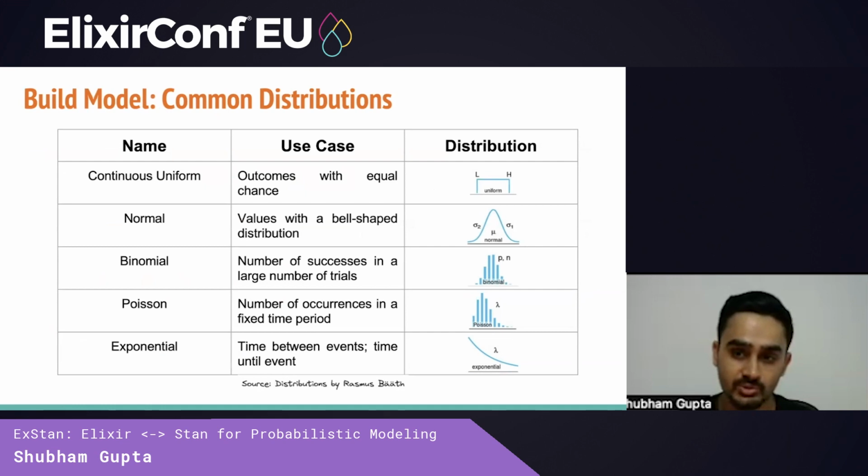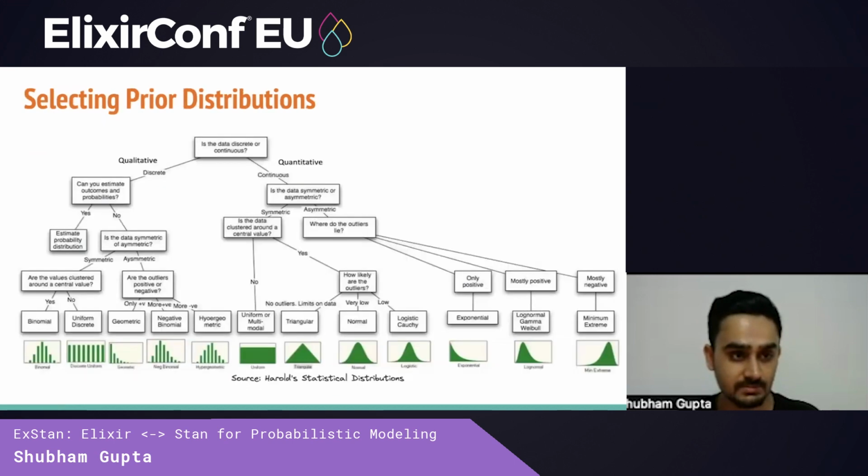There are a few common distributions used when creating Bayesian models. For example, a uniform distribution is used when all outcomes have an equal chance, such as tossing a coin or the faces of a die. A normal distribution is used when your values are in a bell-shaped curve. A binomial distribution is used when you want to model multiple trials of an event, such as the number of times you've succeeded in an event. The Poisson distribution is typically used when we have discrete values or values that we want to count, for example, age, number of clicks on a website, etc. And finally, the exponential distribution is used to measure time between events.